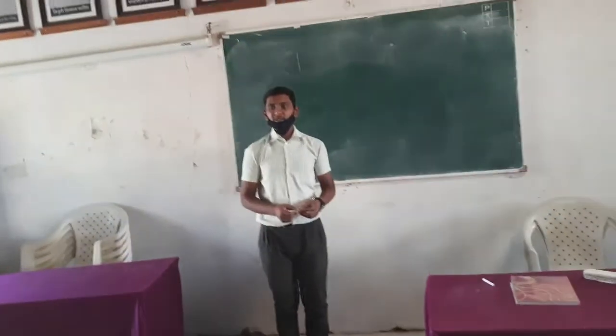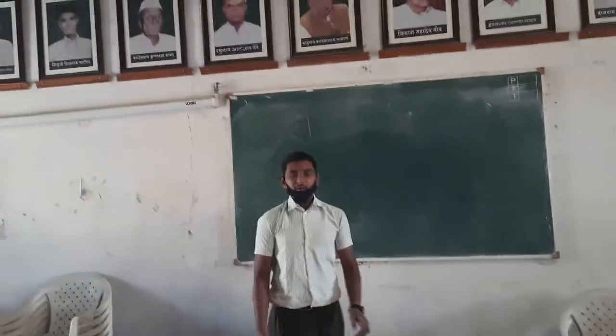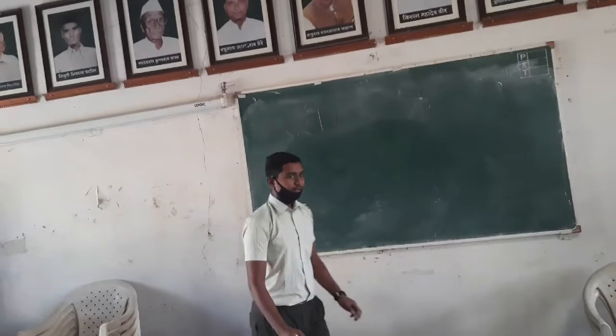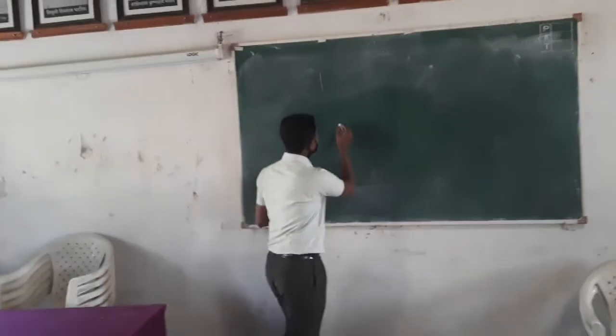Today I explain to you how a sentence is converted from direct into indirect speech.